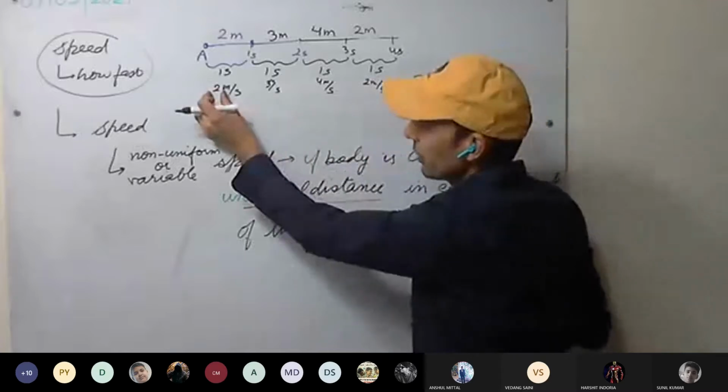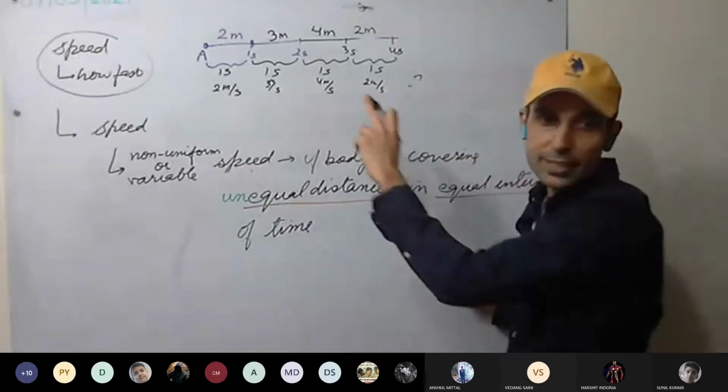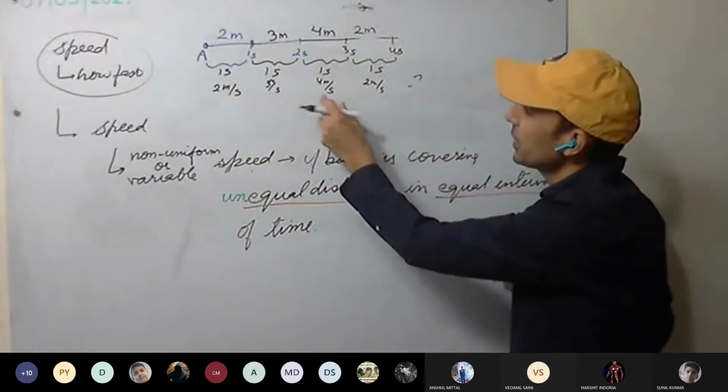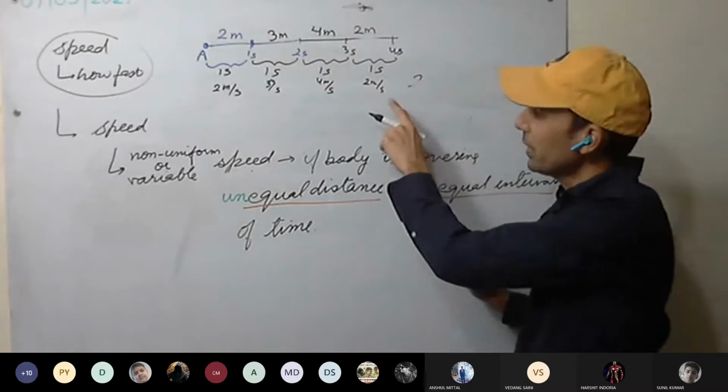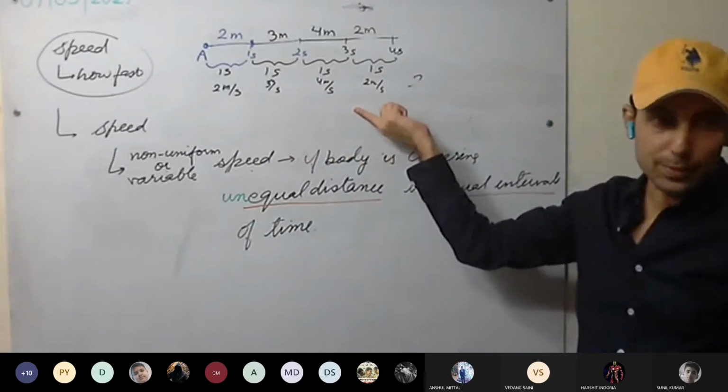In the first interval, it is covering only 2 meters. In the second interval, it is covering 3 meters. In the third interval, it is covering 4 meters. In the fourth interval, it is covering 2 meters. So it is variable speed.